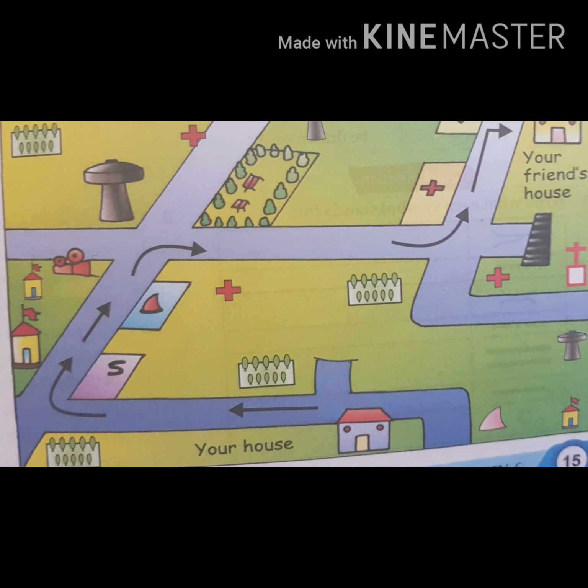Today's topic is sketch and plan. This is the last topic of your first chapter, and after completing this topic I would like to give you the question answers and exercises which you have to do in your copy. So first we are coming to the topic sketch.